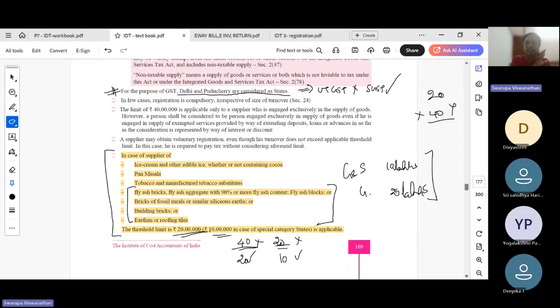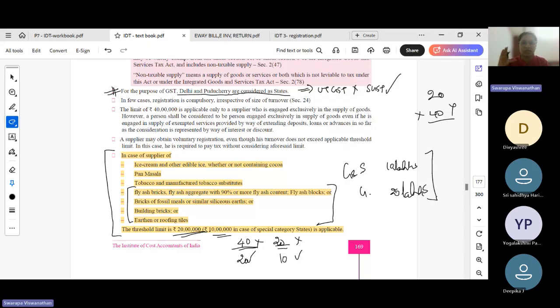Just like special category states, there are certain special goods for which the lower threshold limit will apply. What is the lower threshold limit? 20 lakhs, 20 and 10. Now, what are those special category goods? Ice cream, pan masala, tobacco, fly ash, bricks of fossil meals, building bricks, and earthen roofing tiles. For this category of goods, the lower threshold of 20 lakhs and 10 lakhs will apply.